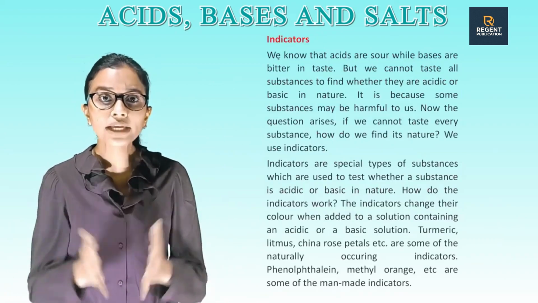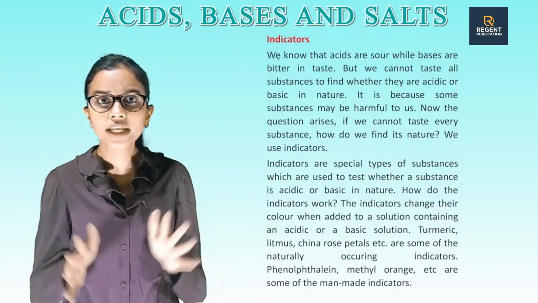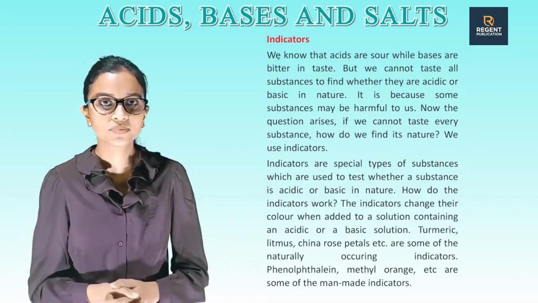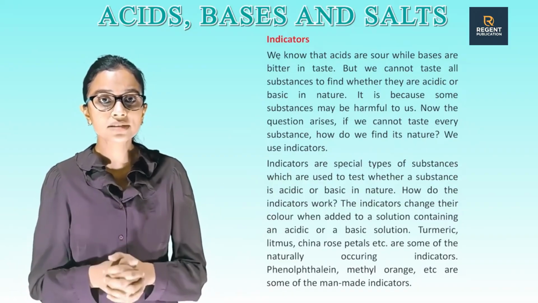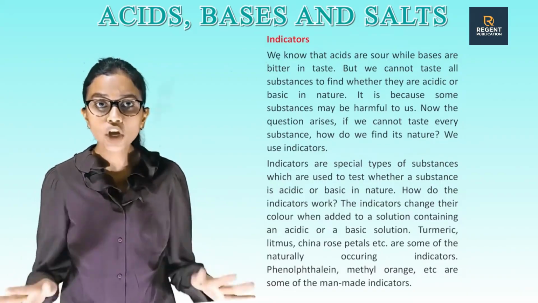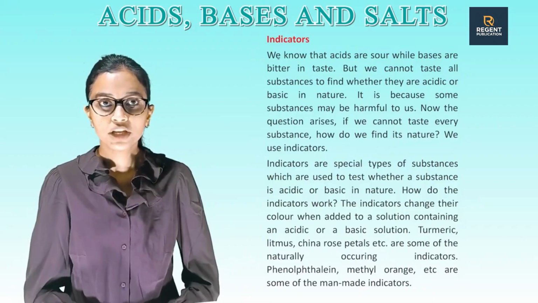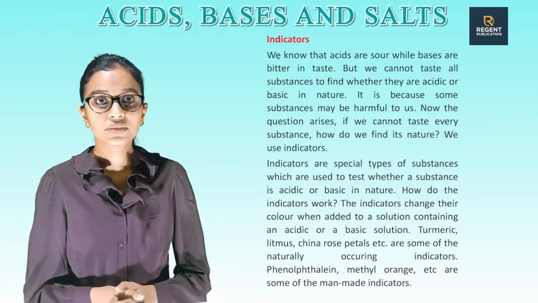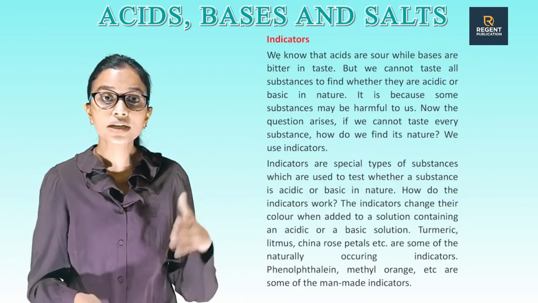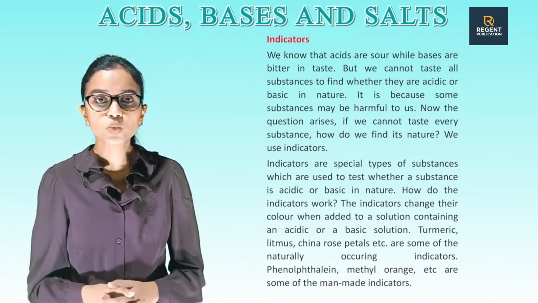Indicators. We know that acids are sour while bases are bitter in taste. But we cannot taste all substances to find whether they are acidic or basic in nature, because some substances may be harmful to us. Now the question arises, if we cannot taste every substance, how do we find its nature? We use indicators. Indicators are special types of substances which are used to test whether a substance is acidic or basic in nature.